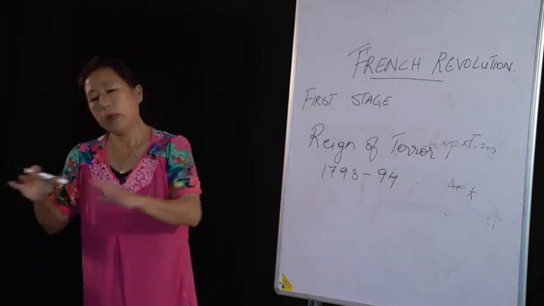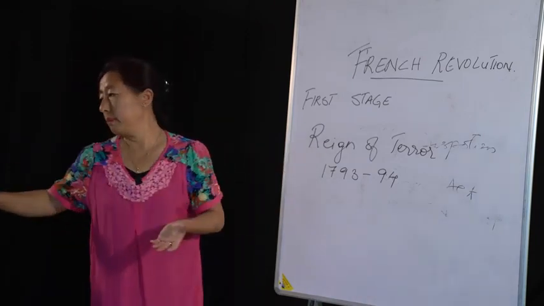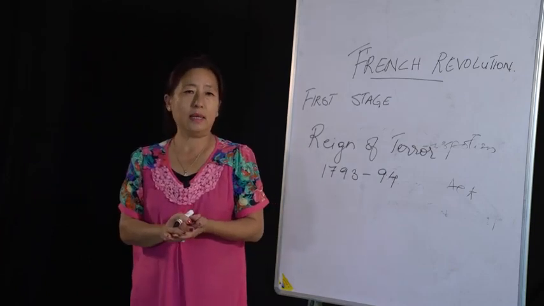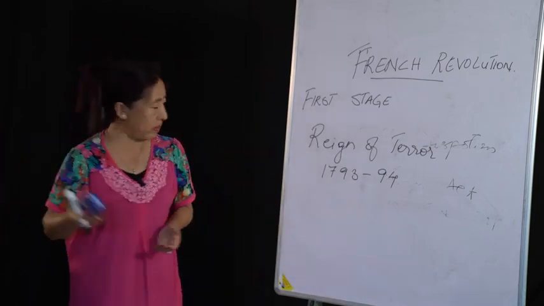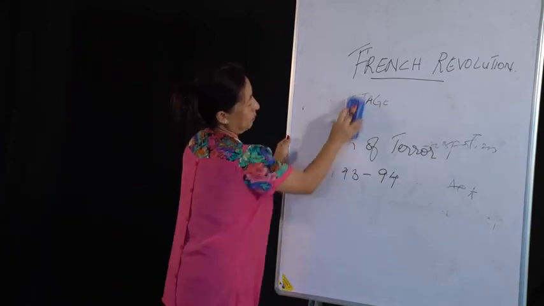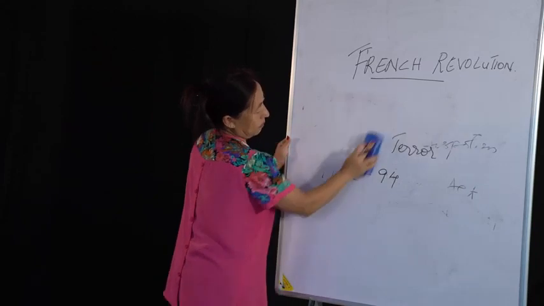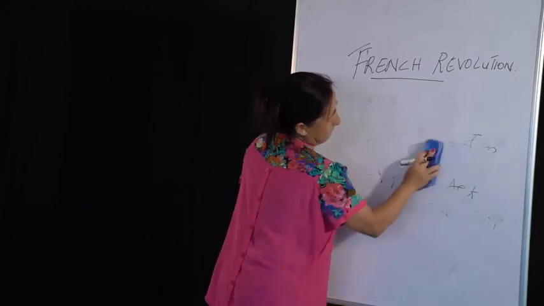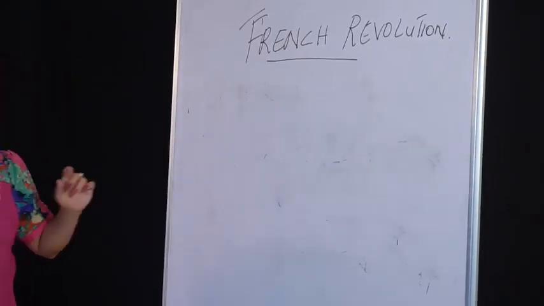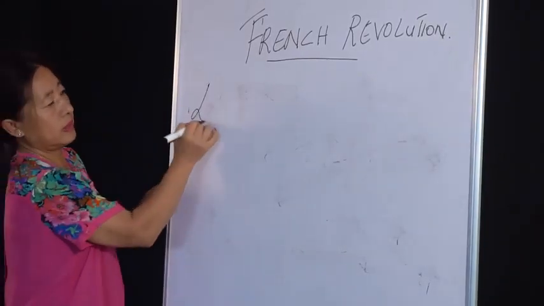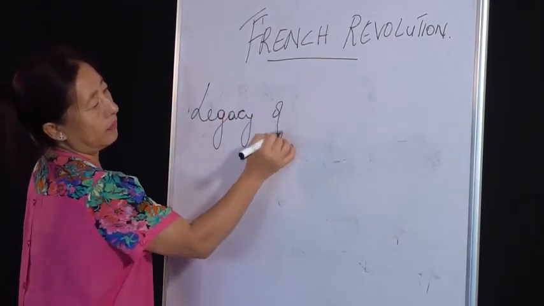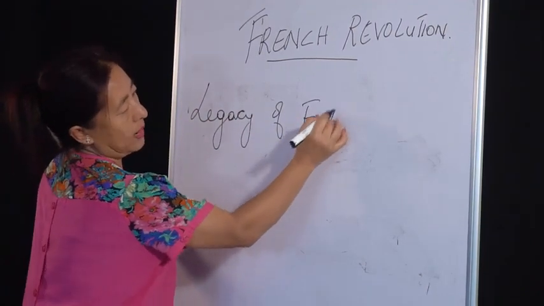Now, we come to the most important part. We call it the legacy, okay? The legacy of the French Revolution. Here, I'll just mention some points. Now, in your textbook, it is written as legacy of the French Revolution, okay?